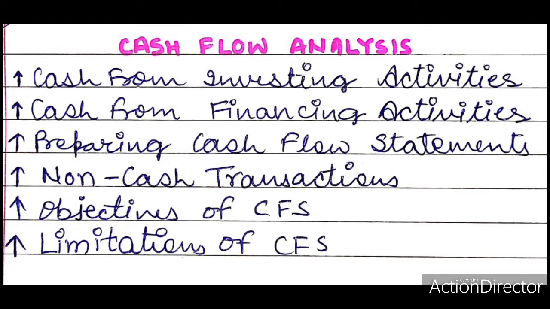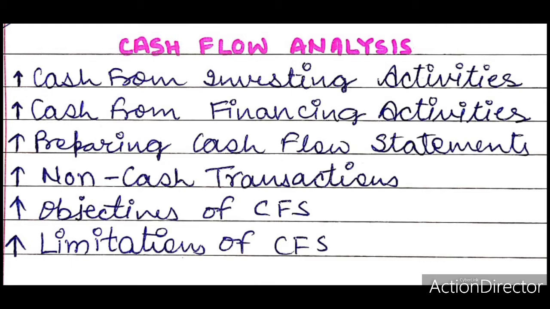The secondary objective is to disclose information about the operating, investing, and financing activities of an enterprise during an accounting period. The statement of cash flow gives an indication of the relationship between profitability and cash generating ability and thus of the quality of profit earned.